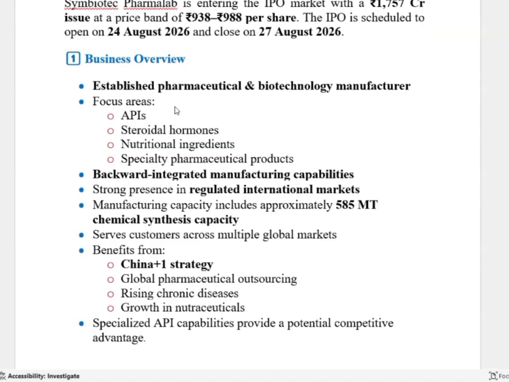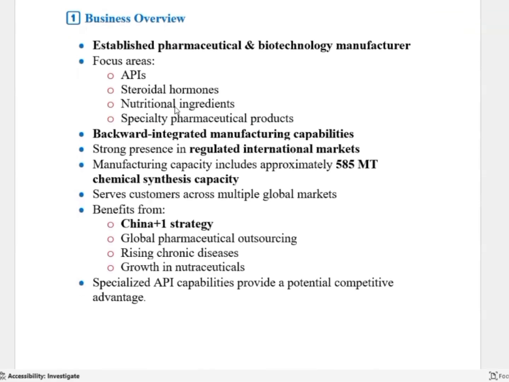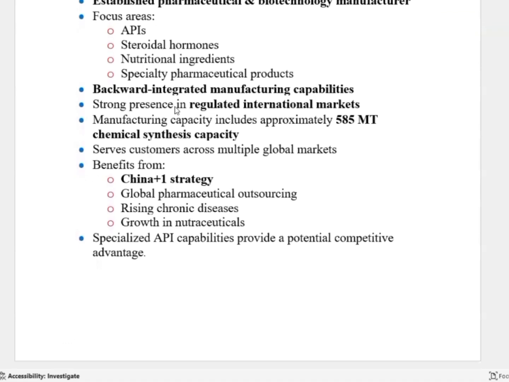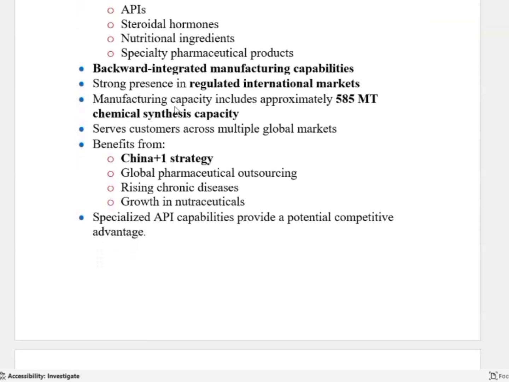Established pharmaceutical and biotechnology manufacturer. Focus areas: APIs, steroidal hormones and nutritional ingredients, specialty pharmaceutical products, backward integrated manufacturing capabilities, strong presence in regulated international markets.